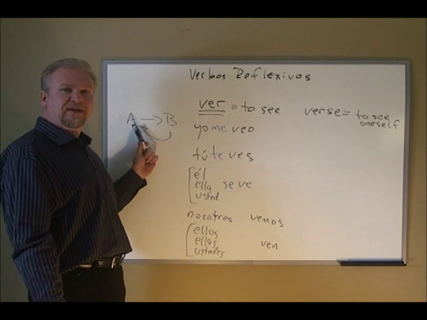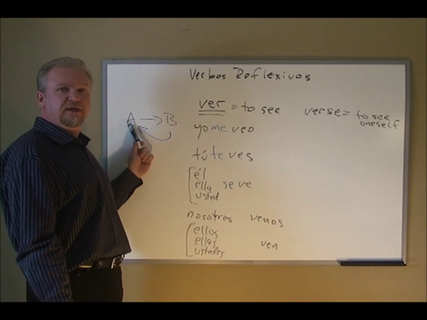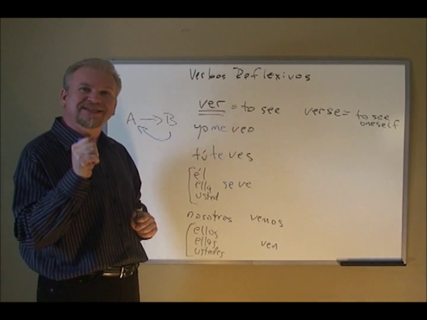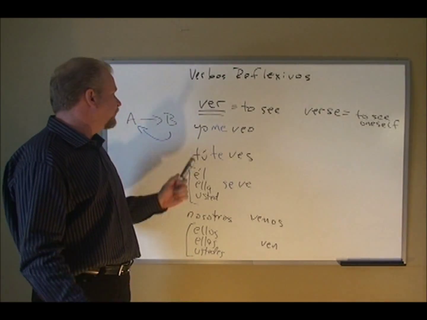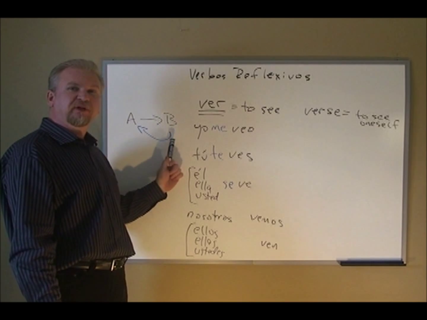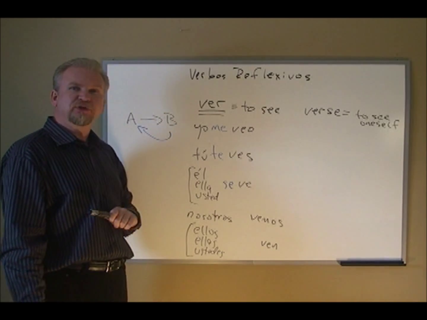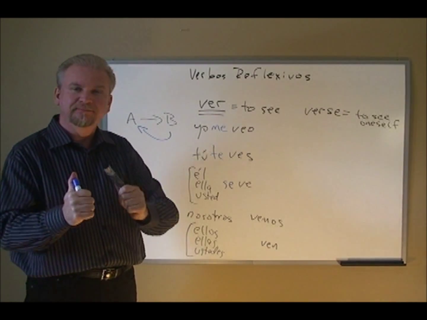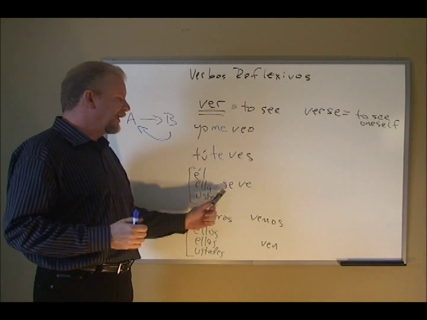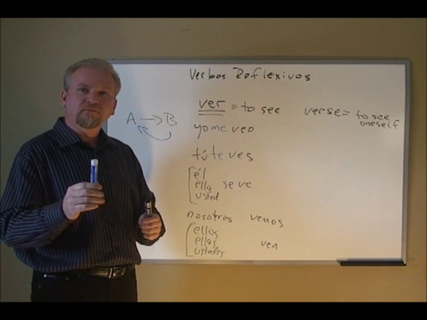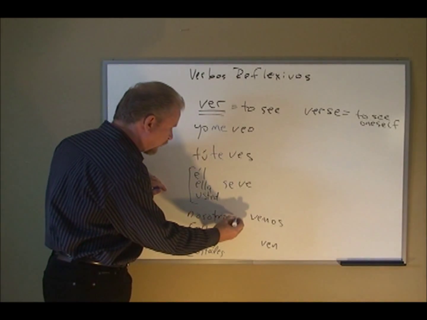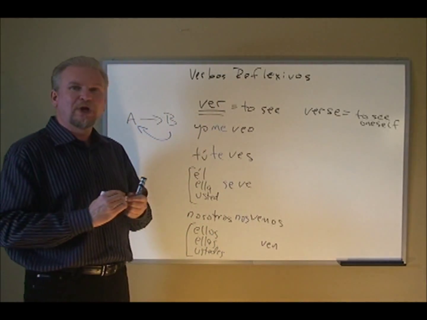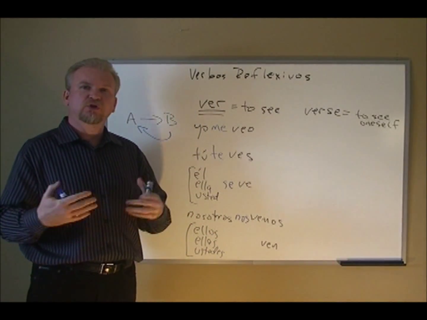So he looks at somebody. He is person A looking at person B. When we say él se ve bien, he looks good. Now person B is reflecting back on person A, the reflective verb. Ella se ve. Usted se ve. Now let's go to the nosotros form. Nosotros nos vemos.